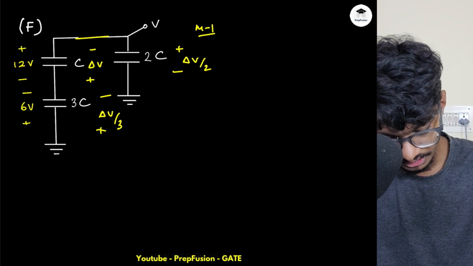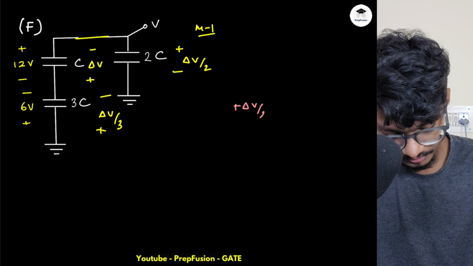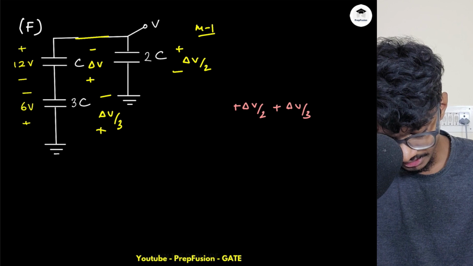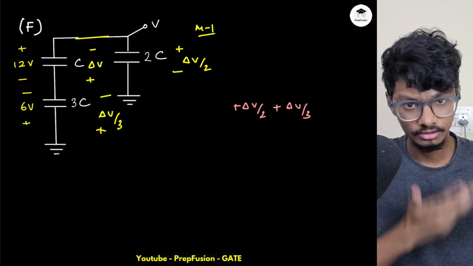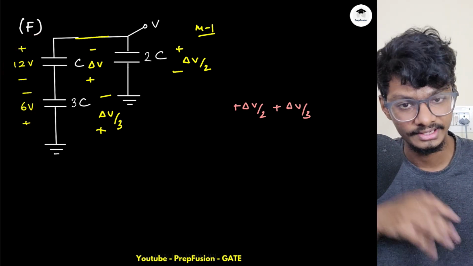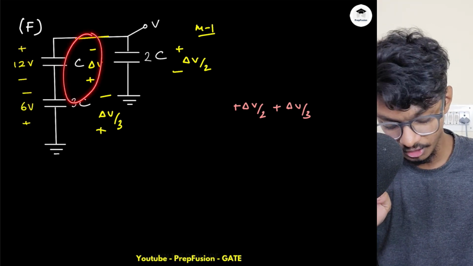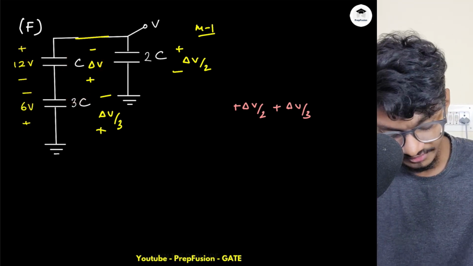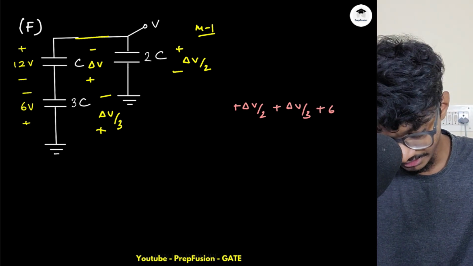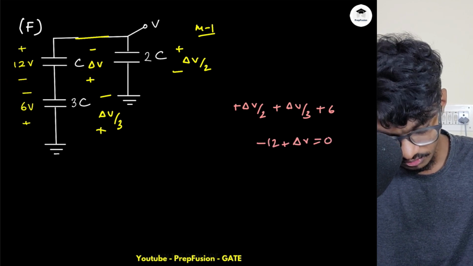So now I can simply apply the KVL. If I apply the KVL from here, it will be plus delta V by 2 plus delta V by 3. And also you have to take care, we have a 6 volts also, right? I cannot forget the 6 volts here as well. So I'm taking the combined effect of this plus 12 and minus 6, that for these two capacitors overall potential developed is delta V. Okay, that is the combined effect. So we have to take care of this plus 6 as well, because we have a potential here, and this is minus 12 and this is plus delta V. So minus 12 plus delta V equals to 0.